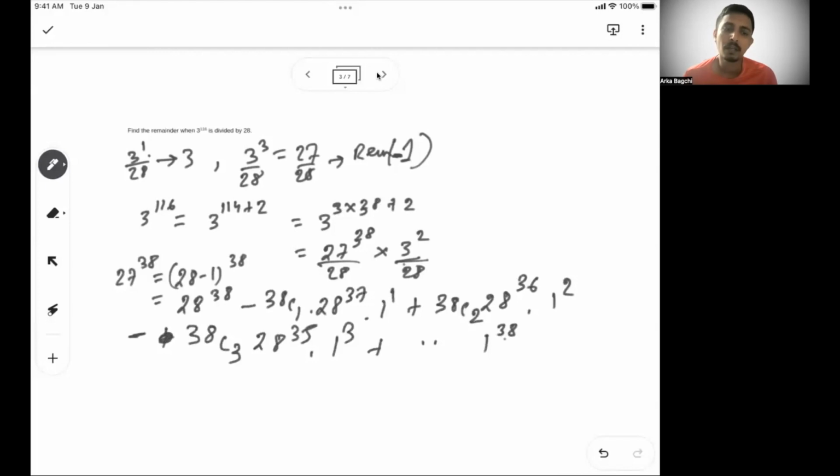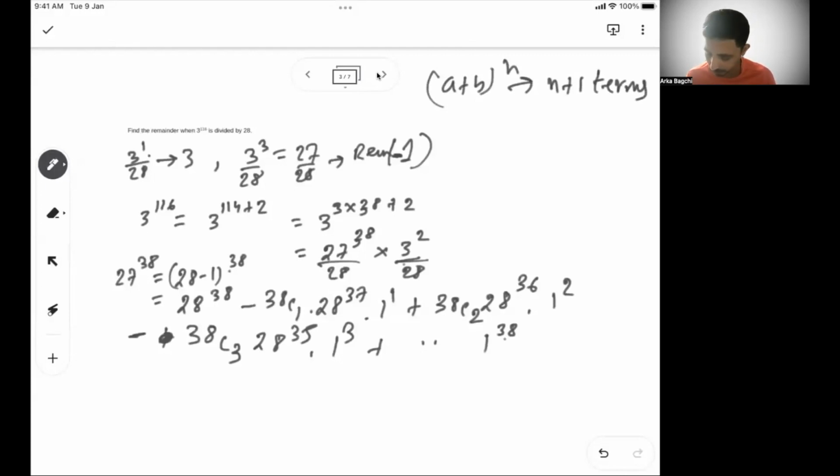Okay. Now, think on this, and this is a very important part. You have 1 to the power 38. Then how many terms do you have here? If I have a plus b to the power n, there are total n plus 1 terms.